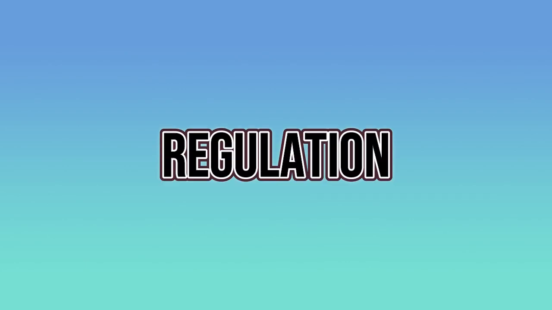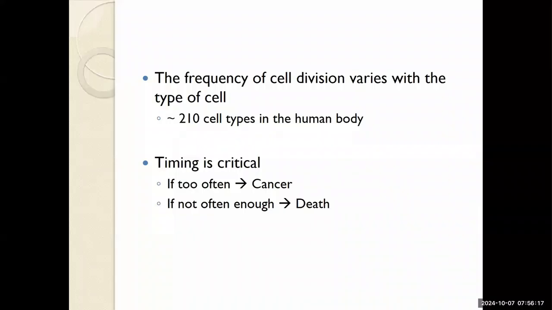As we build upon our understanding of cell replication, it's important to spend some time discussing the regulation. The frequency of cell division will vary with the type of cell. Eyelashes live for 3 days. Skin cells have short lifespans. Some of your heart cells have been around for 7 years before they're replaced.